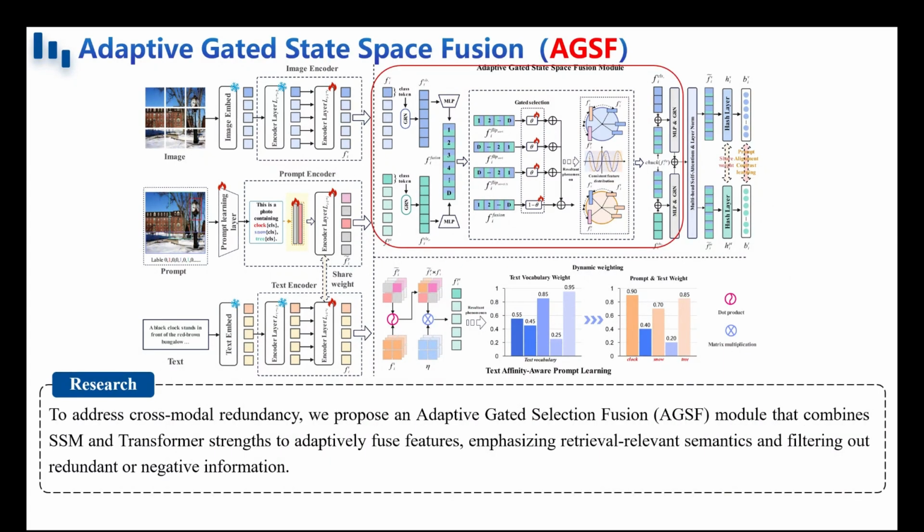To address the limitation of redundant information across different modalities, we design an adaptive gated selection fusion module to reweight and fuse multimodal features, enhancing retrieval-relevant semantics, while suppressing negative semantic information. Specifically, AGSF combines the strengths of state space models and transformers to adaptively select and retain beneficial semantic features from both modalities, while filtering out redundant contextual information that may hinder retrieval performance.